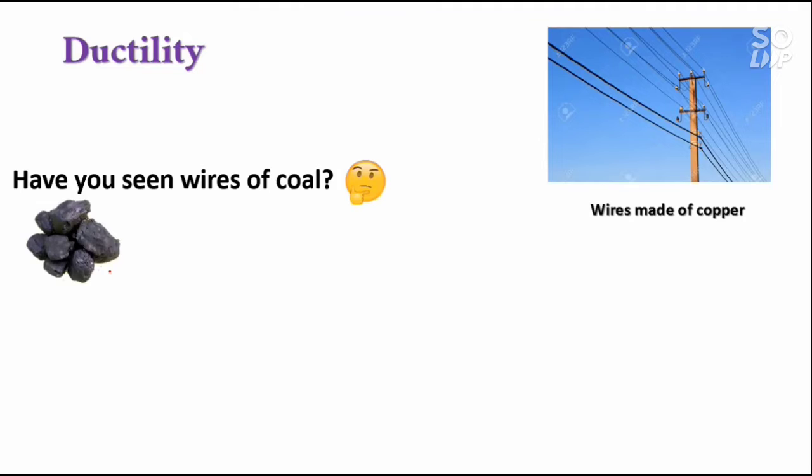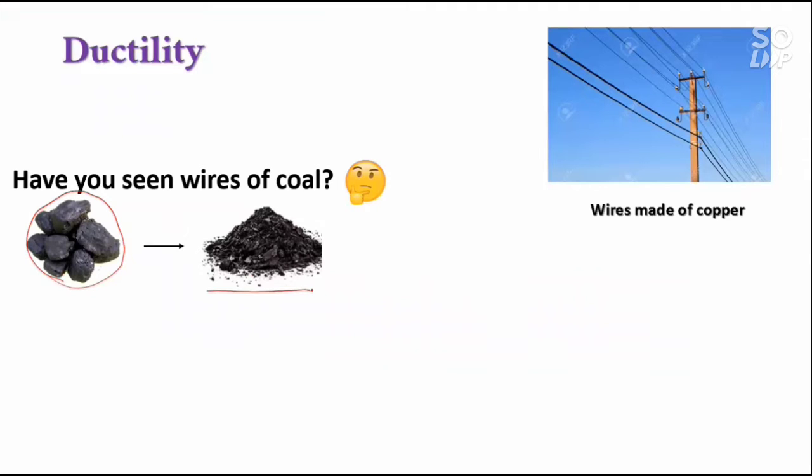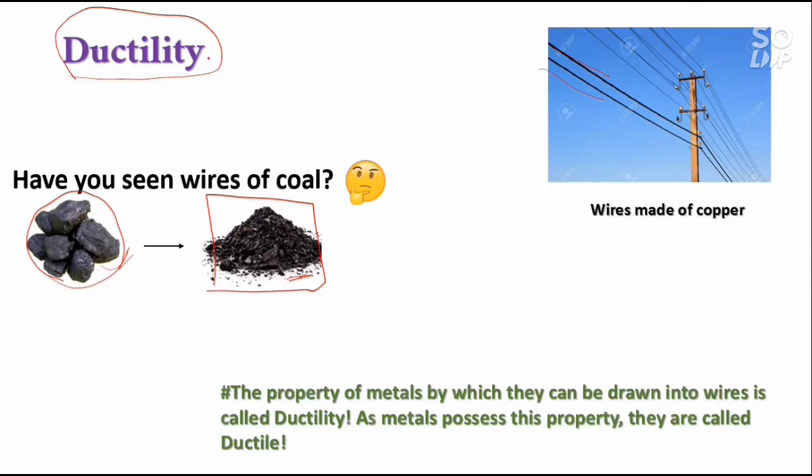Ductility. In this figure, you can see wires made of copper. But have you ever seen wires of coal? Of course not. Why? Because coal on beating converted into a powdery mass instead of thin sheets. So can this powdery mass be drawn into wires? Of course not. The materials which are malleable also acquire this property of ductility. So what is ductility basically? This is a property of metals by which they can be drawn into wires. It's called ductility. As metals possess this property, they are called ductile.